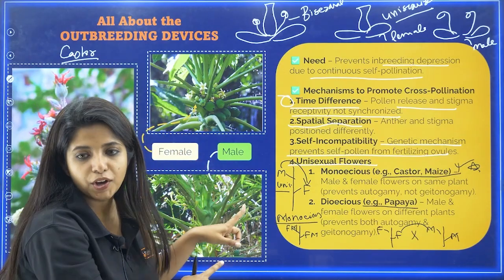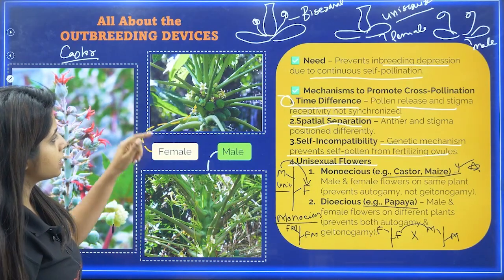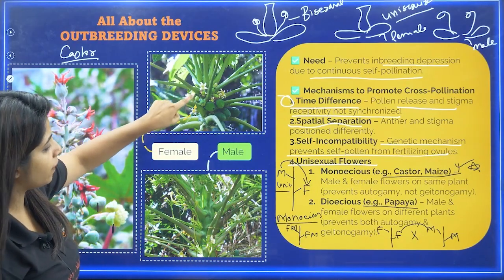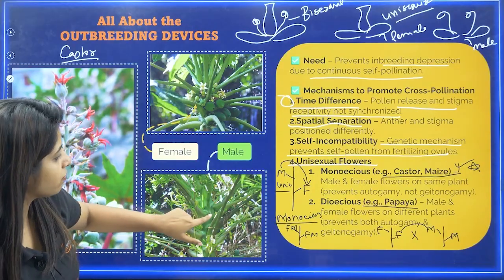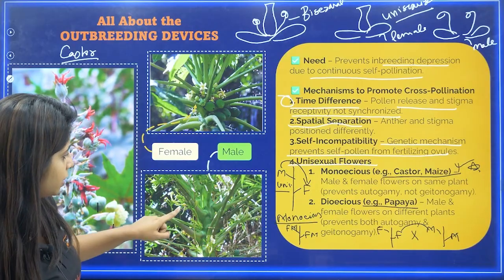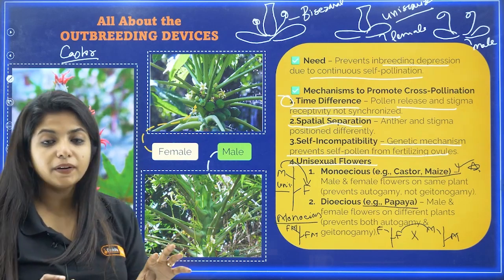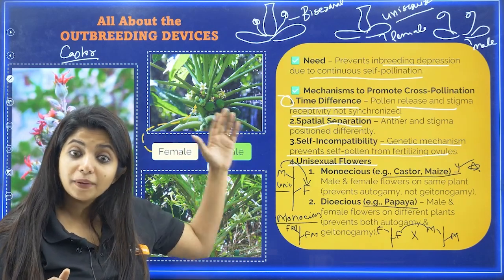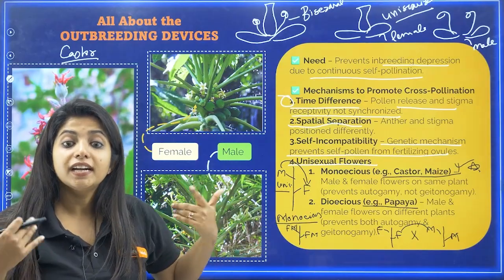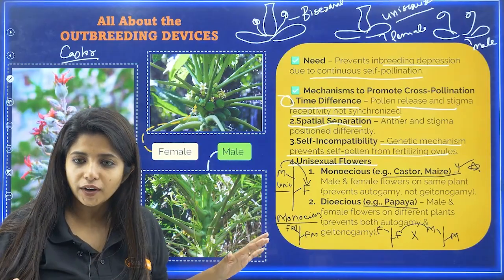Now going ahead, in this particular case, this is papaya. You see, this is the female flower, and obviously it is not very significant, but they definitely have some male flowers here as well, which are a little bit different from the female flowers internally. So they have two separate plants for male and female flowers. This is known as a dioecious plant. I hope you got it.